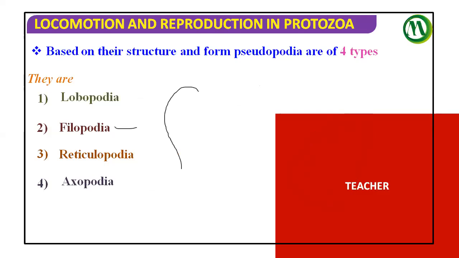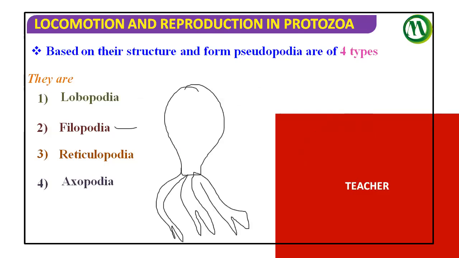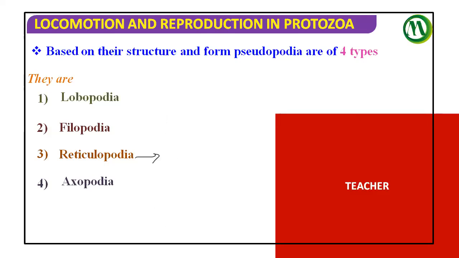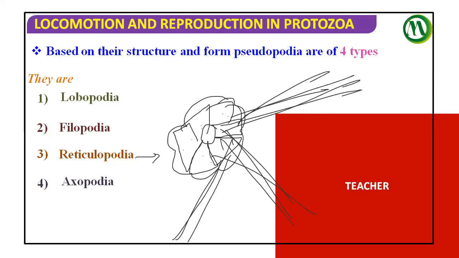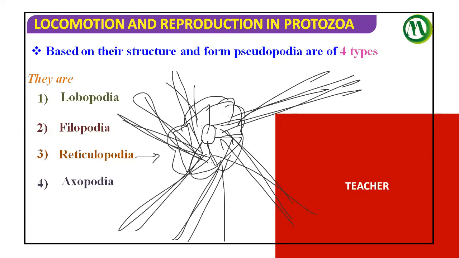If you take Euglypha as an example, you can see the pseudopodia are branched. So the examples are Euglypha and Lecythium. Next, reticulopodia. Elphidium contains a calcareous shell on the body with minute pores on the body surface. From the pores, pseudopodia come out and form a net-like structure. So these are called reticulopodia. Reticulum itself means network.